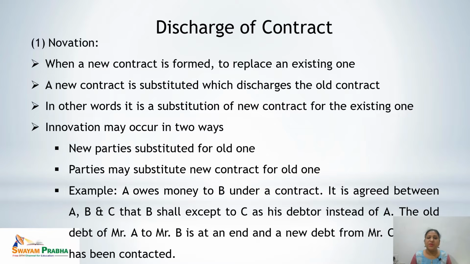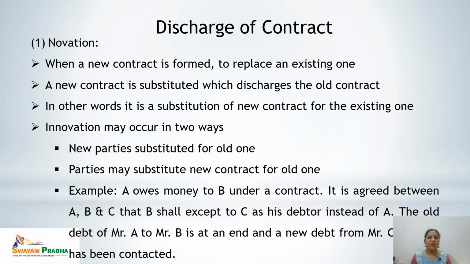Second, parties may substitute a new contract for the old one. That means the parties would remain the same. Mr. A and Mr. B were the parties of the contract in the existing one, and in the new contract even Mr. A and Mr. B would remain the parties. But now what will change? The terms of the contract.